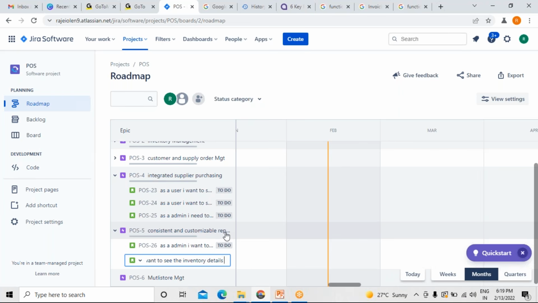Yes, I want to see the inventory details so that I can share them with the management.